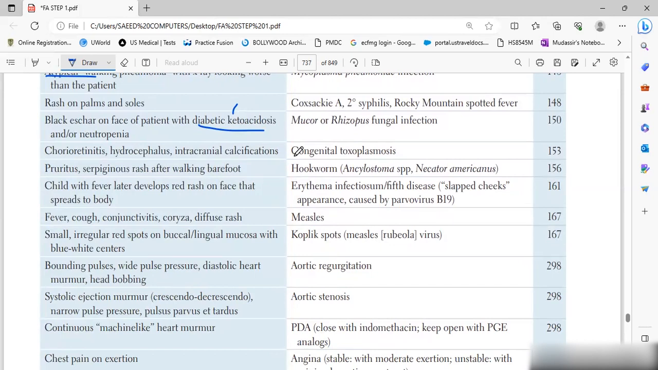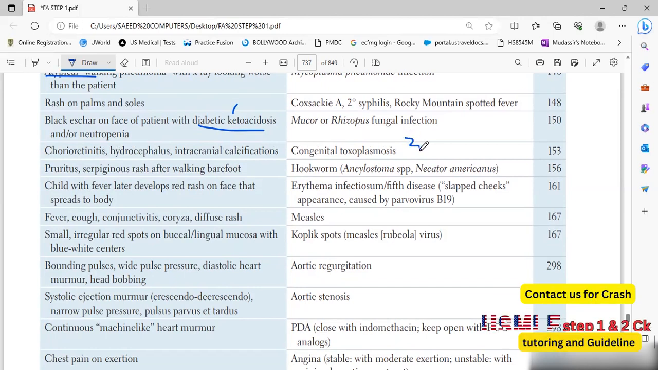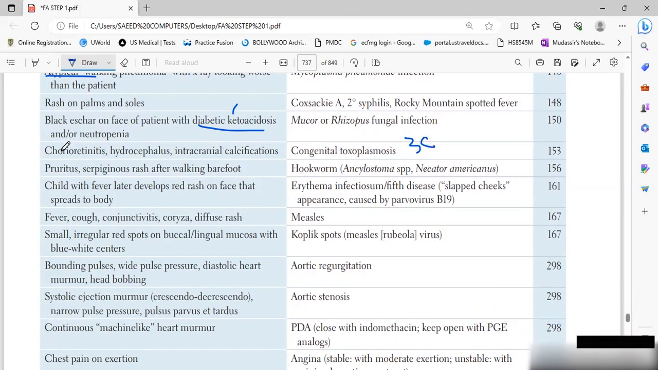Then, the 3 Cs in congenital toxoplasmosis: chorioretinitis, hydrocephalus, and intracranial calcification. So that is congenital toxoplasmosis, 3 Cs.